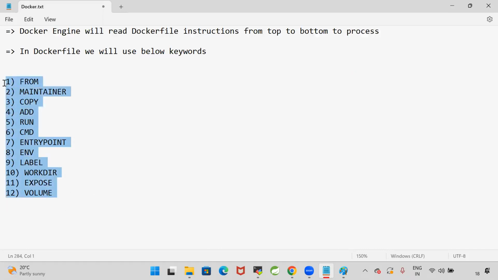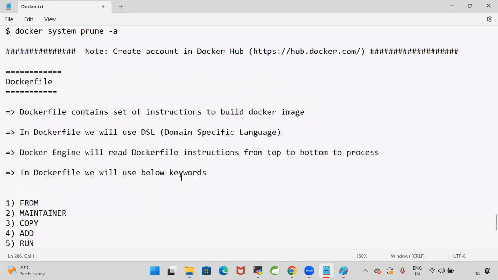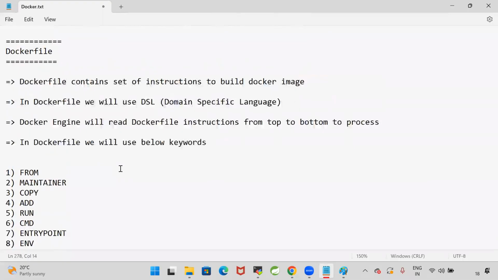Now we need to understand the purpose of each keyword and how to write a Docker file by using these keywords. In the interview, 100% they will ask, what is a Docker file? Can you please share your screen and write the Docker file for the Python application, the Java application, the Spring Boot application, the Angular application, the React application, like that they will ask. You should know what keywords we need to use and how to write the Docker file. Without a Docker file, we cannot create the Docker image. Are you getting my point?